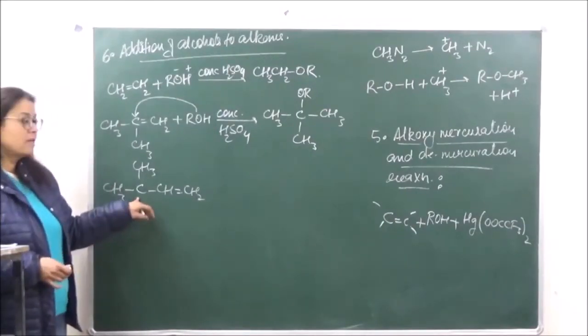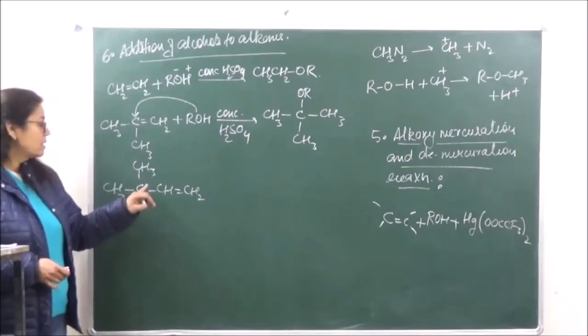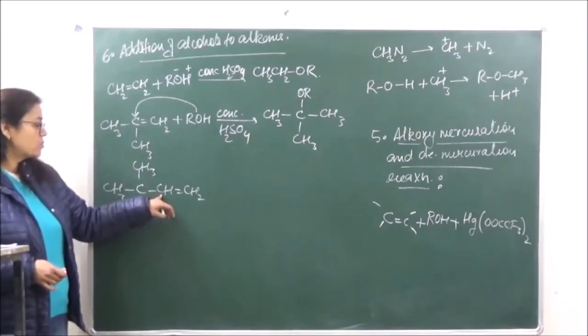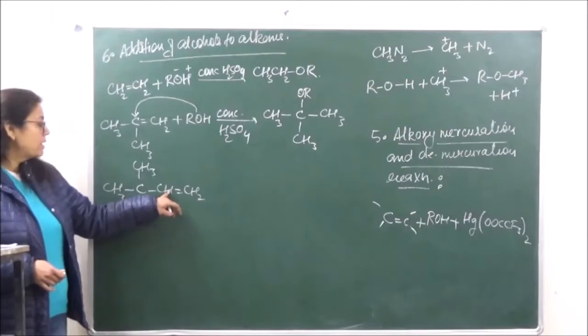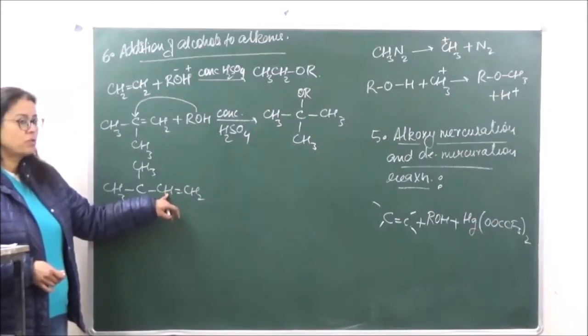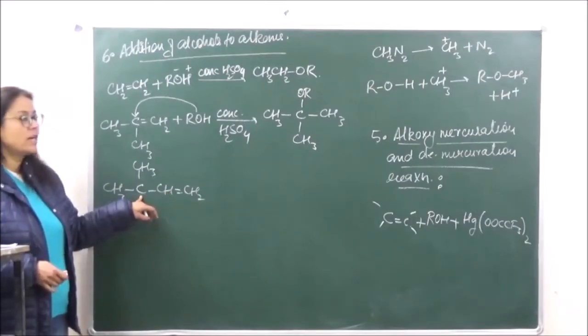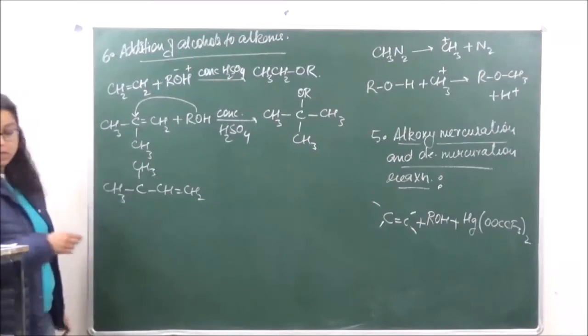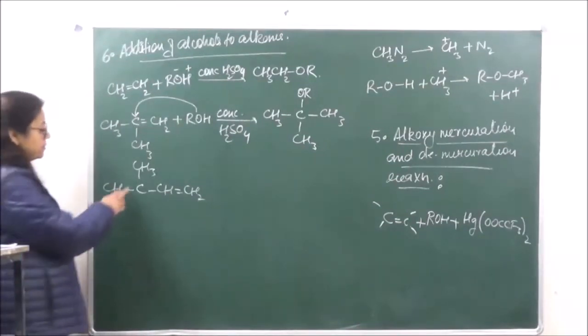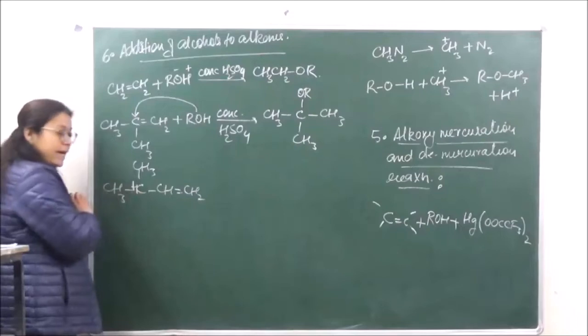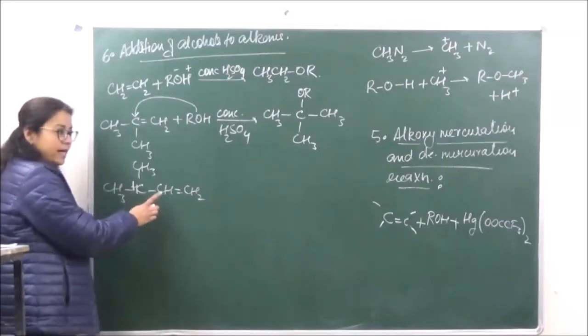Like if you're taking a compound like this, the positive charge is going to come on this carbon atom. But if there is going to be a hydride shift, the positive charge can come on this carbon atom. So we have over here CH, ठीक है? ये आ गया हमारे पास.